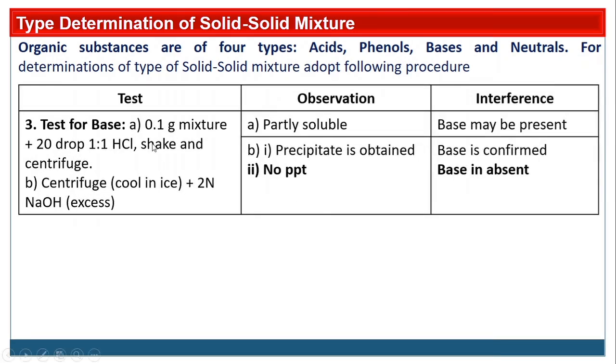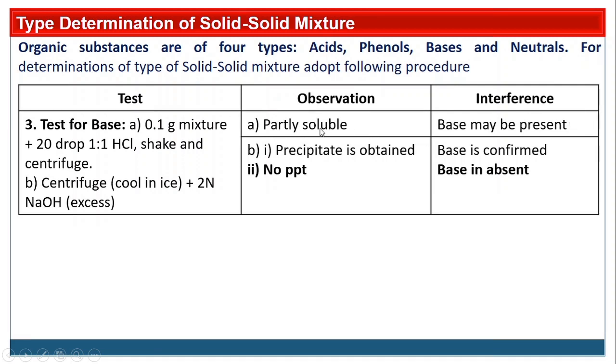So for the test for base, you have to take the residue from test first and test second, and then add 1:1 HCl. 1:1 HCl means 50% HCl, 50% water. Shake and centrifuge. If partially soluble or partly soluble, base may be present.